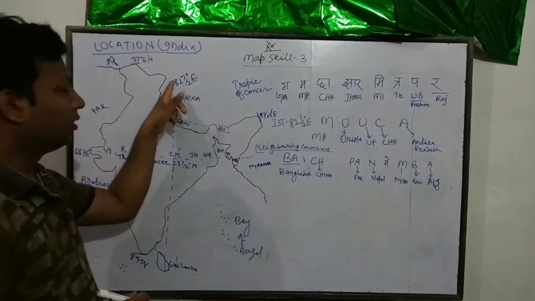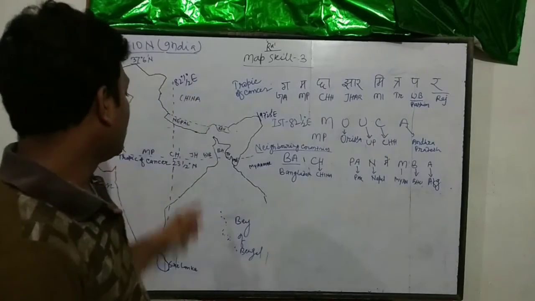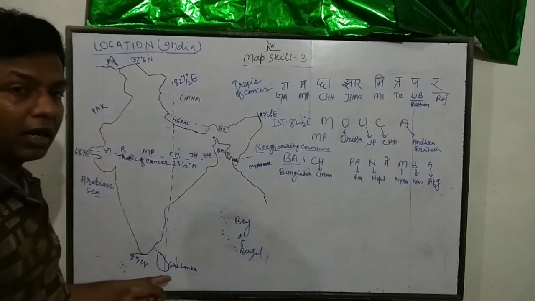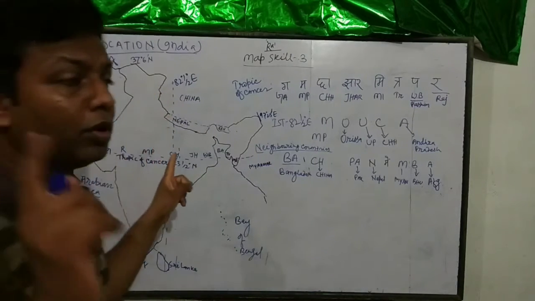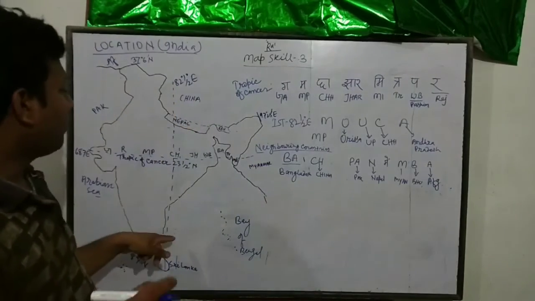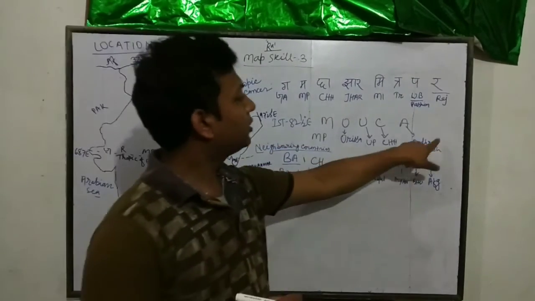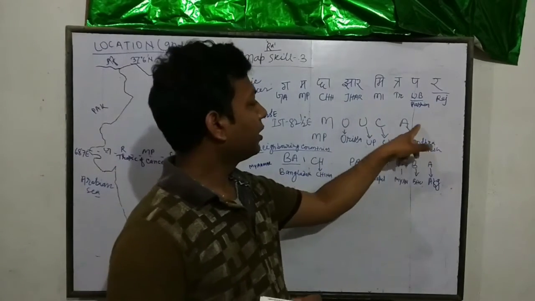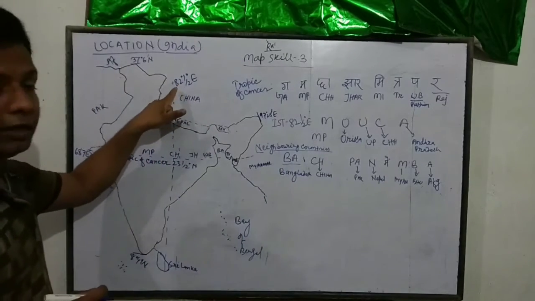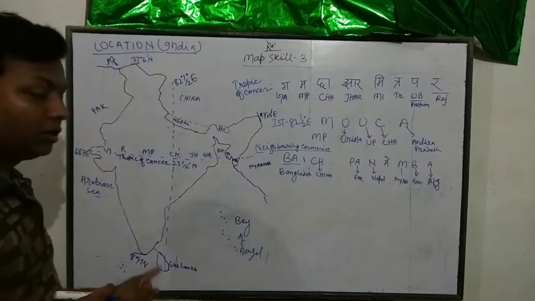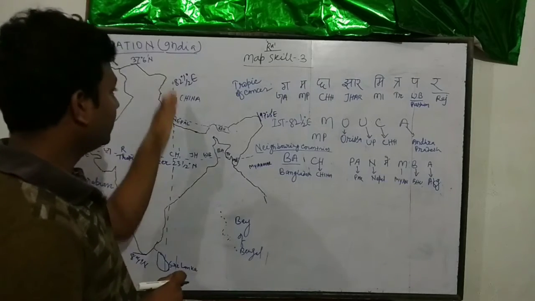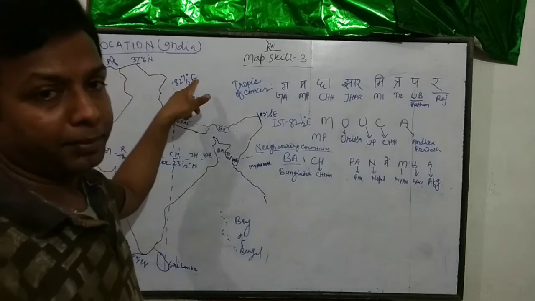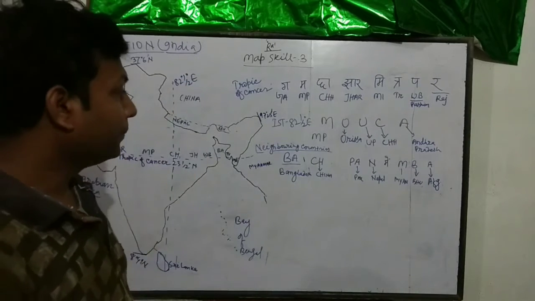Just remember it. This line also passes through Sri Lanka. So when you draw this on the map, just remember these states must be clarified on the 82.5 degree, and Sri Lanka also falls under this 82.5 degree east longitude. Okay.